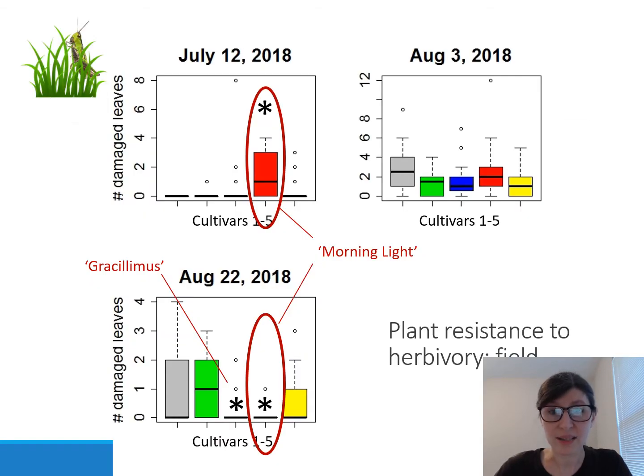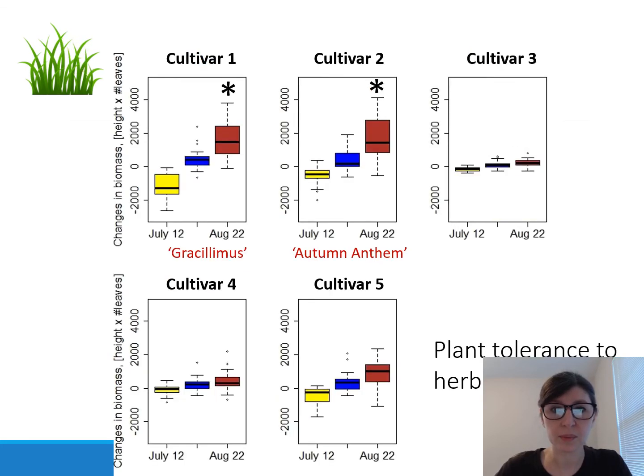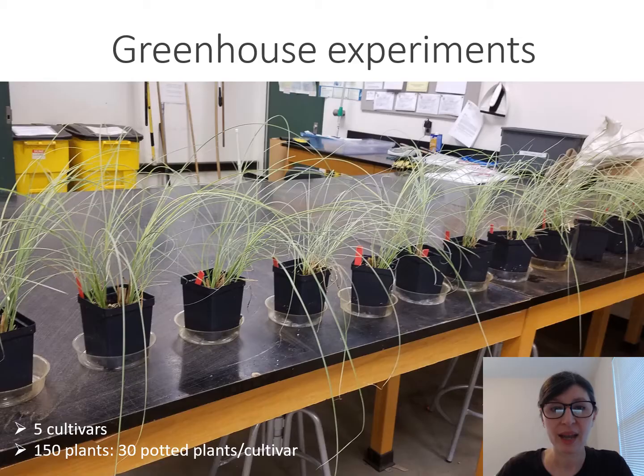Here are our results. We found that plant resistance differs among cultivars, and one cultivar in particular, Morning Light, showed the lowest resistance in the beginning of the season, but the highest resistance at the end of the season. When we compared the tolerance between cultivars, we observed the same pattern. Plant tolerance differs among cultivars, but 2 cultivars, Grasshopper and Autumn Anthem, show the highest tolerance among all the cultivars. Then we conducted the same experiment in the greenhouse.